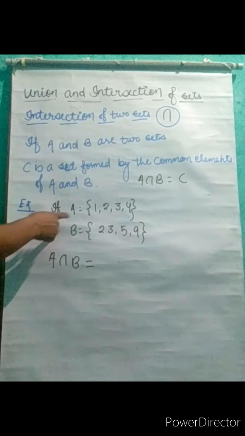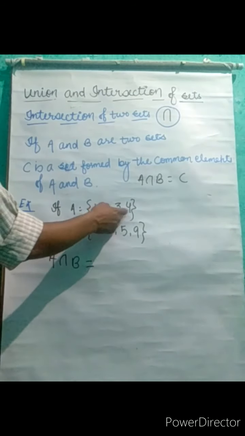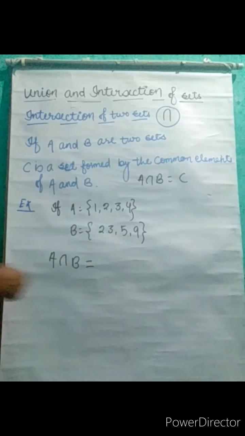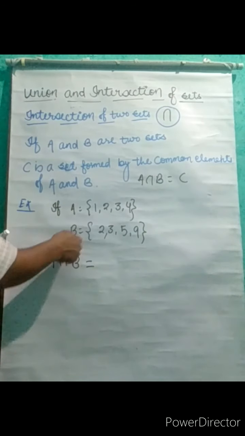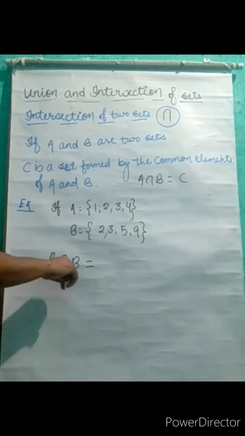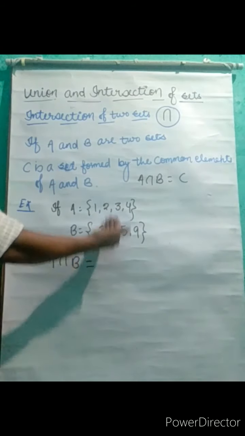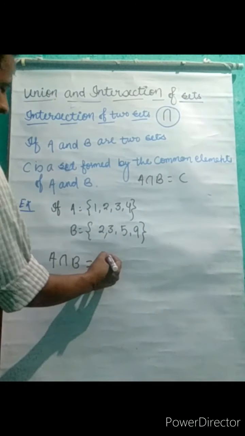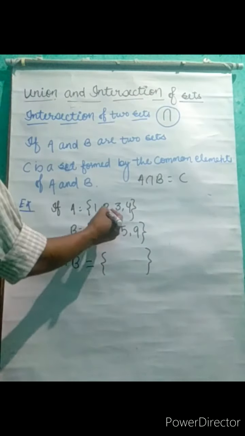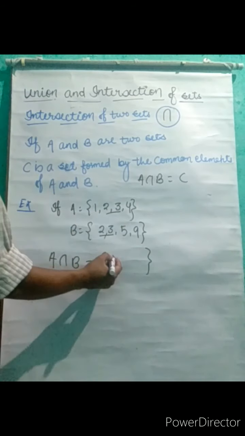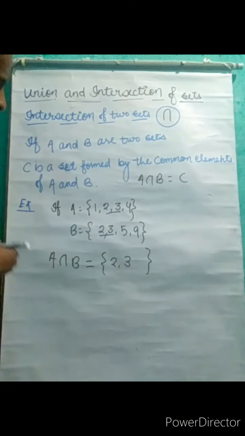Now let's have an example. A is a set having elements 1, 2, 3 and 4. B is another set having elements 2, 3, 5 and 9. If we are going to find out the intersection of A and B, which will be represented by A inverted U B, we will see the elements which are common in both the sets and write them in a set. Now see, the common elements are 2 and 3. Means intersection is a set of common elements of two given sets.